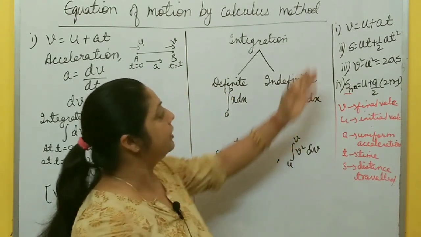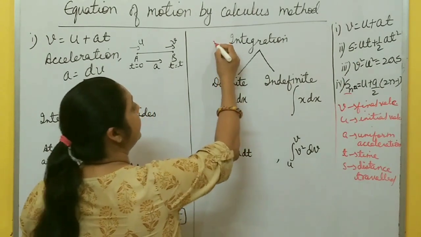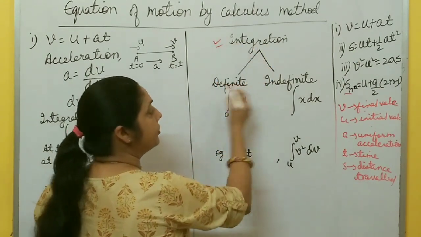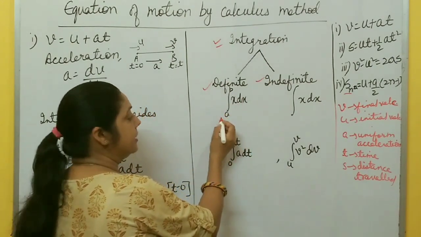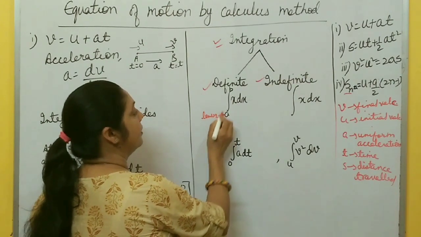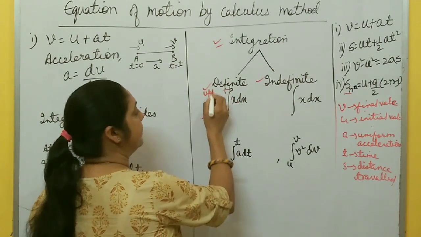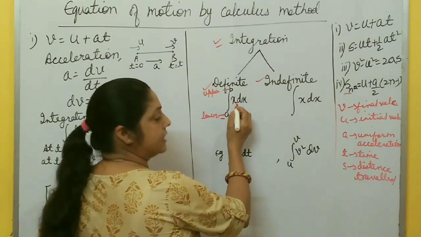So before deriving these equations by calculus method, you must have some idea about integration. Integration is of two types, definite and indefinite. In definite integral, there are limits. This A is the lower limit and B is the upper limit, right? So suppose integration of x dx.